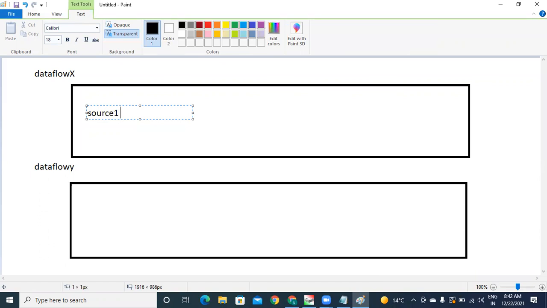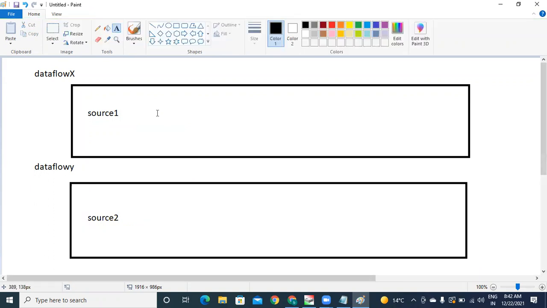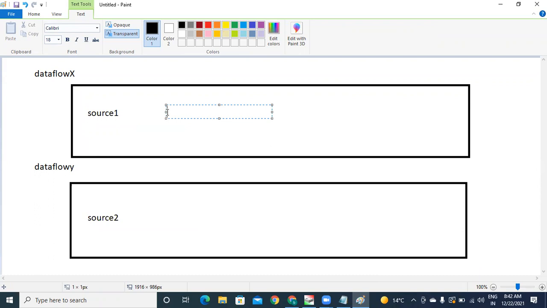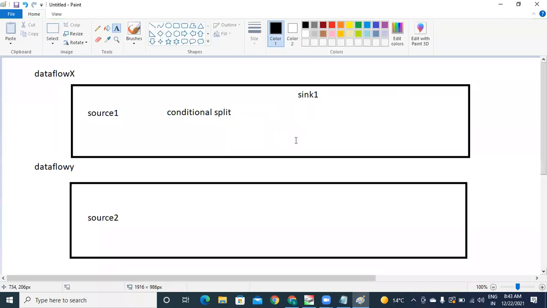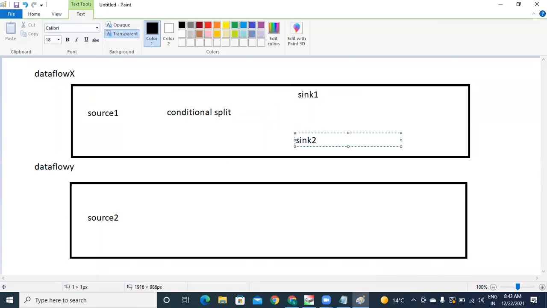Source 1 here, source 2 there. That means here one file and here one file. What I mean is, here instead of going for union, always I have 2 target tables, right? Okay, go for conditional split without going for union. The conditional split is targeting sync 1, which is table 1, and sync 2, which is table 2. Think that all recent data goes into sync 1, all old data into sync 2. Same thing here.